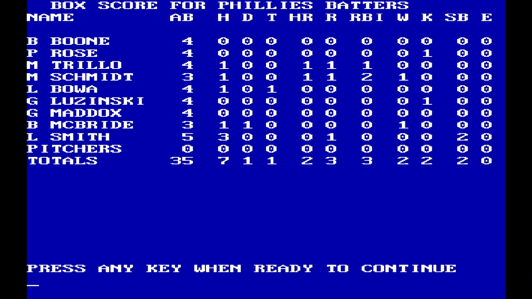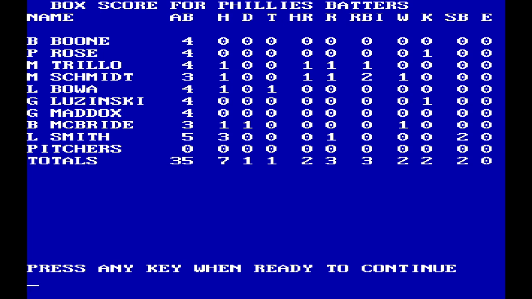So it's like 2 through 9, then a DH or whatever, but I don't know. I don't see why it would have been programmatically so difficult to get the box score players listed in the proper order. But anyway, that's how it was back in the day. Memory and disk were precious commodities.